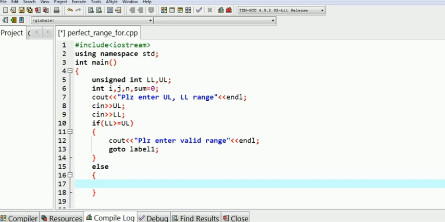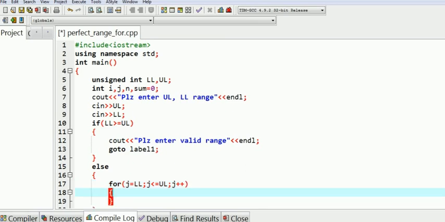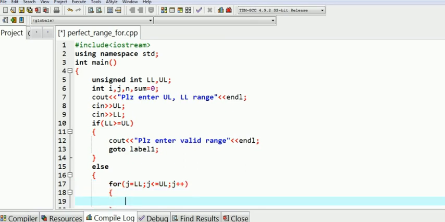remember that we have to use a for loop. In the statement of the for loop, we use 3 parts, that is initialization, test condition and update part. j is the loop control variable of the outer for loop, initialized with lower limit up to upper limit, j++.